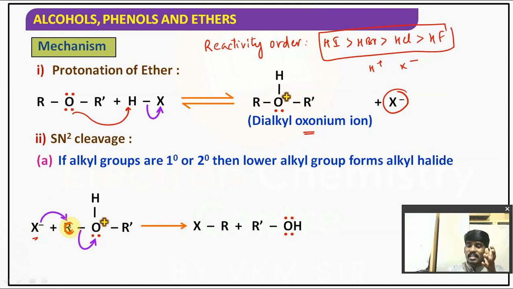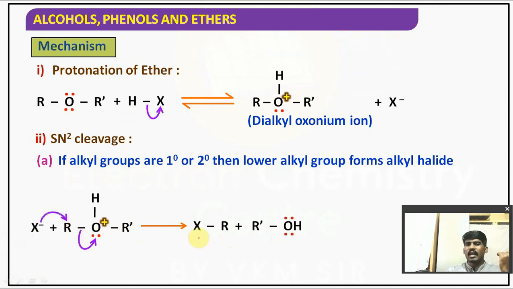So now the carbon is seeking electron. Our halide ion is generous and gives the electron density to the carbon. If I polarize this bond, then what will happen? I am breaking this bond, and ROH can be removed. ROH is out. Now what do we have? RX is there. The alkyl halide is there. Understood?